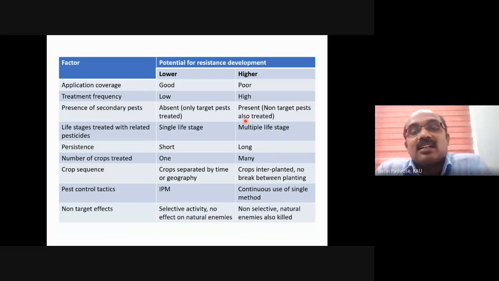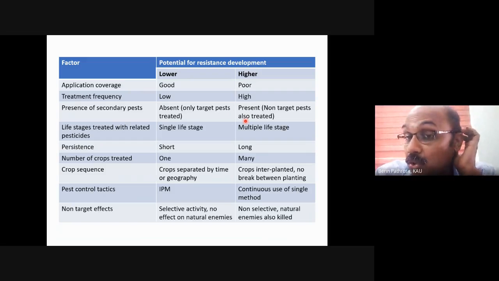And the next one is coverage. You are engaging a laborer and if he doesn't cover the area, if he doesn't spray the entire area, if he leaves some area untreated, then the chance of development of resistance is high. But here there is one catch. This theory doesn't always hold good.